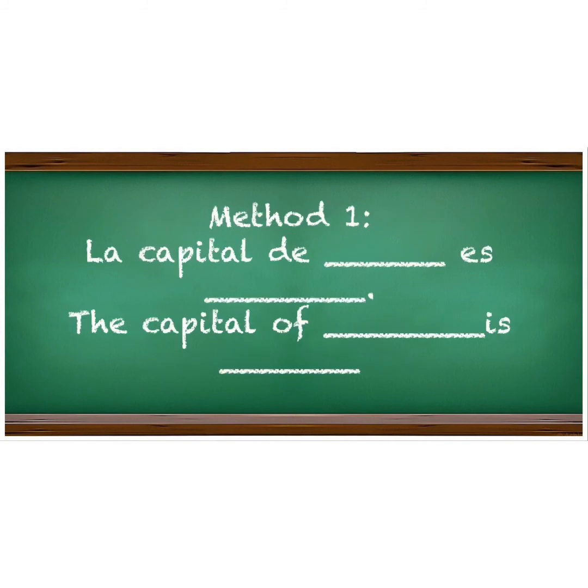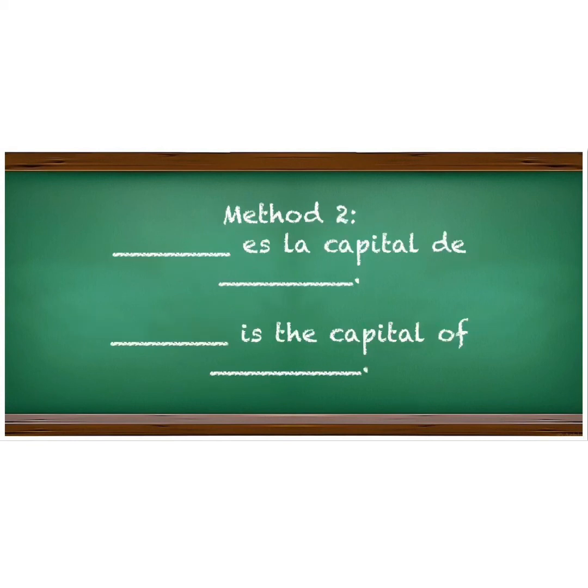So with the first method, we start off by saying the capital of. So la capital de, whichever country it is, then you put the capital. That's method 1, right? Method 2, however, you start off with the name of the capital. So dash es la capital de, then you put the country. Dash is the capital of whichever country you are talking about. Both methods are saying the same thing. Pick the one you're comfortable with.